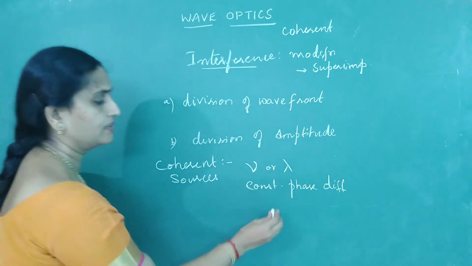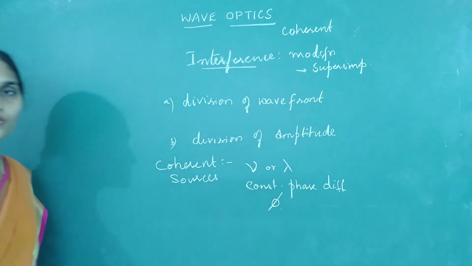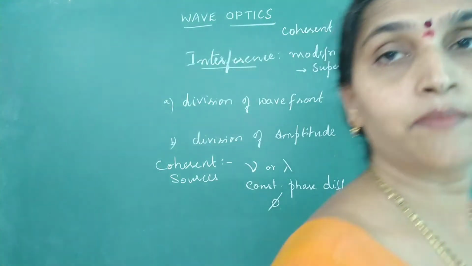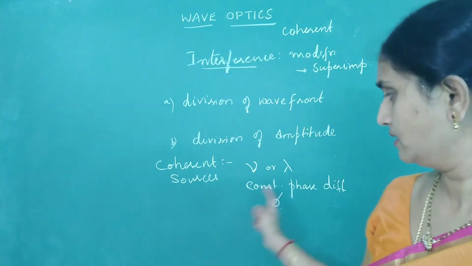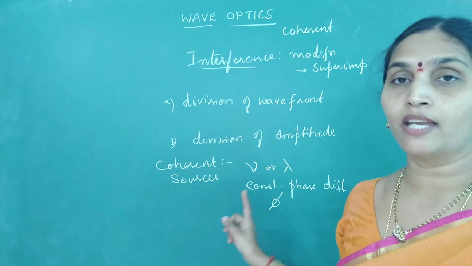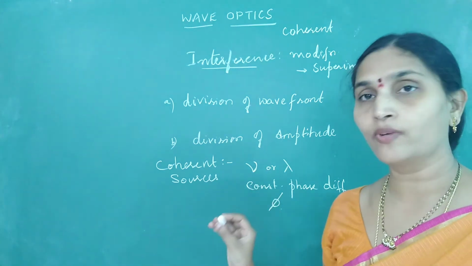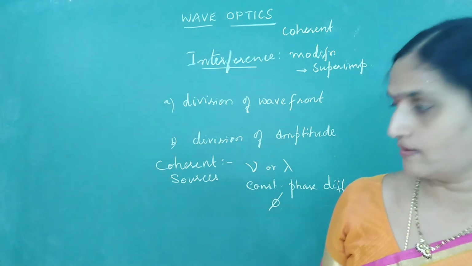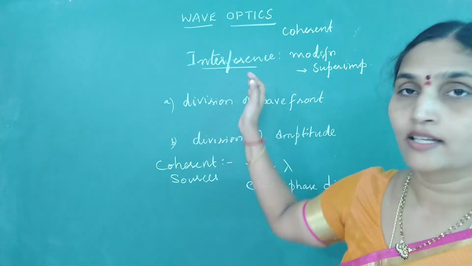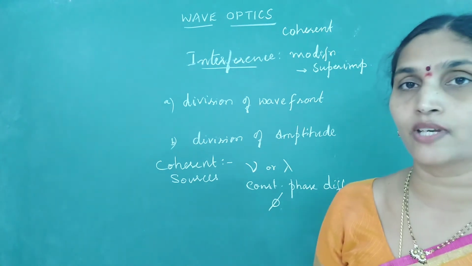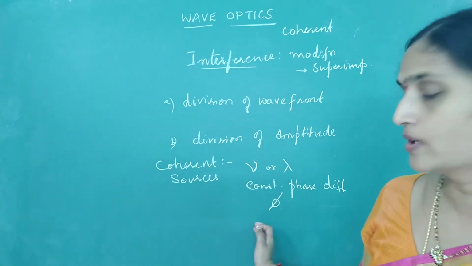How do we define coherent sources? Two sources are said to be coherent provided they have the same frequency or same wavelength. Second condition, they should maintain a constant phase difference. So first the question is, how do we get these coherent sources? Once you get the coherent sources, then we can study more about interference. For getting a coherent source, we have many methods.